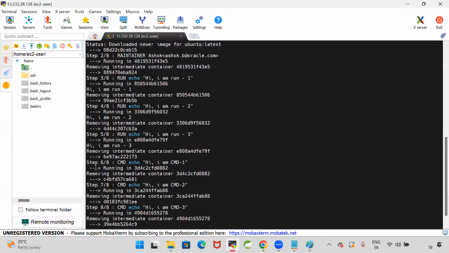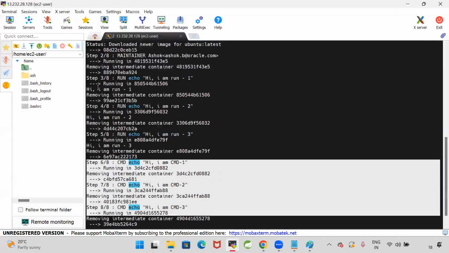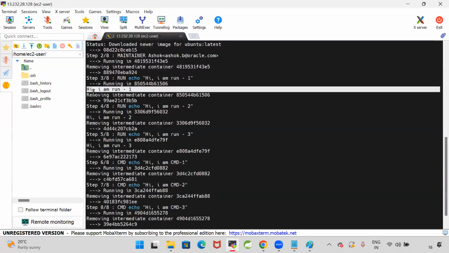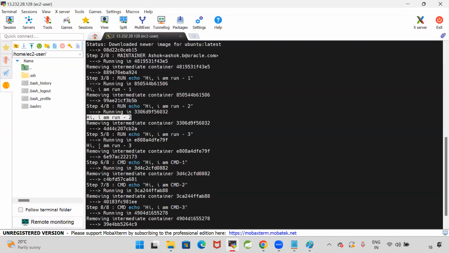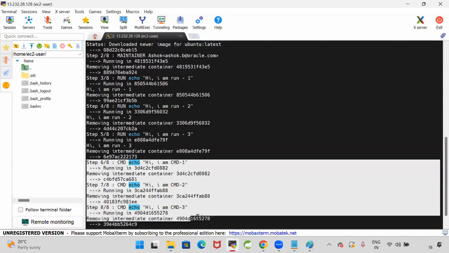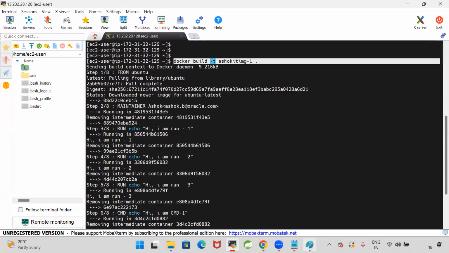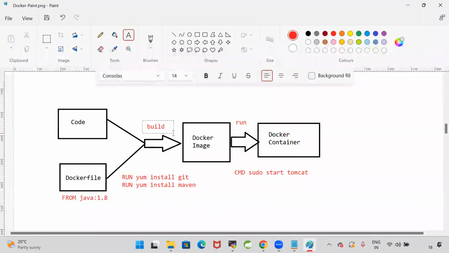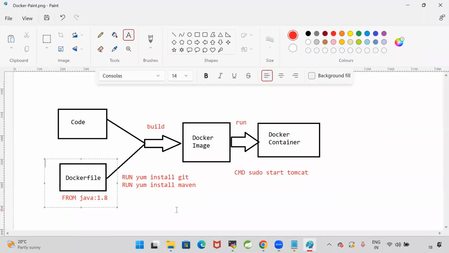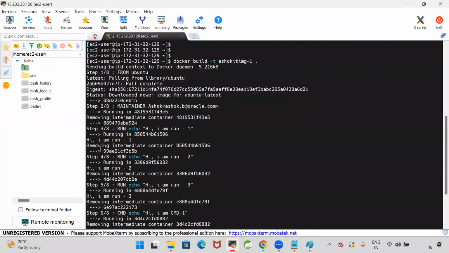So CMD instructions, CMD1, CMD2, CMD3, were not processed. I got output for the first, second and third RUN instructions, but the CMD commands did not give output. Why? Because I have just created a Docker image using the docker build command, which builds the image from the Docker file.